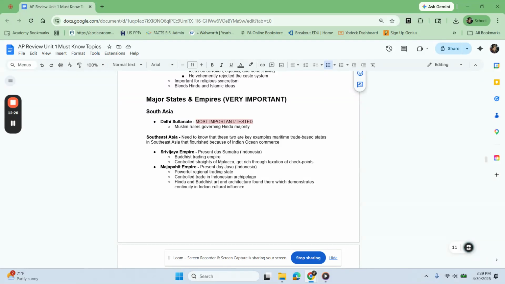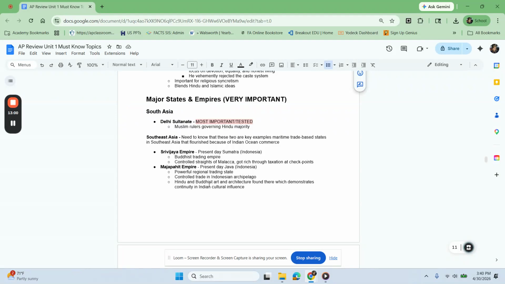They controlled the Straits of Malacca, which allowed them to gain a lot of currency through taxation by making the different straits in this area checkpoints where they could essentially collect a toll. And that was one of the major things that they used for their economy. This is interesting and different compared to all of the other empires and states and dynasties that we have at this time. So this made them very, very unique, which you always hear me talk about these outliers. This is a different case scenario.